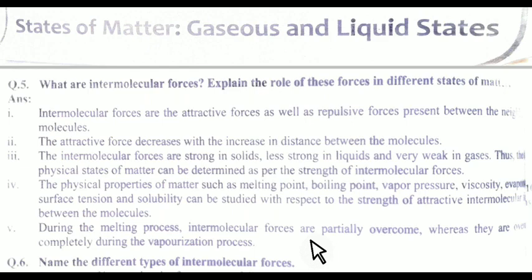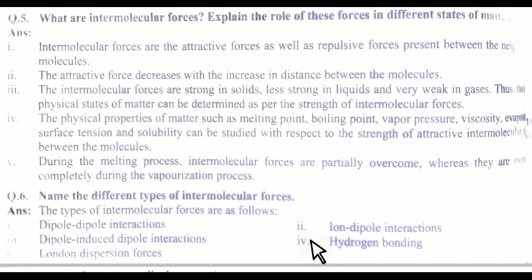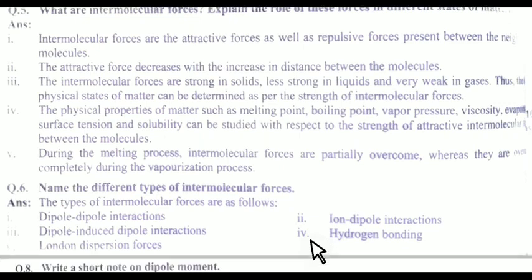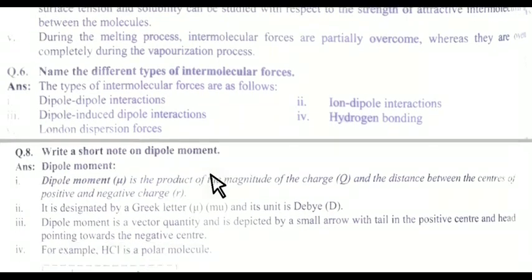Now the next question is: name the different types of intermolecular forces. So student, there are many intermolecular forces, for example, dipole-dipole interaction, ion-dipole interaction, dipole-induced dipole interaction, hydrogen bonding, and London forces. These five are the types of intermolecular forces. The next is: write a short note on dipole moment.